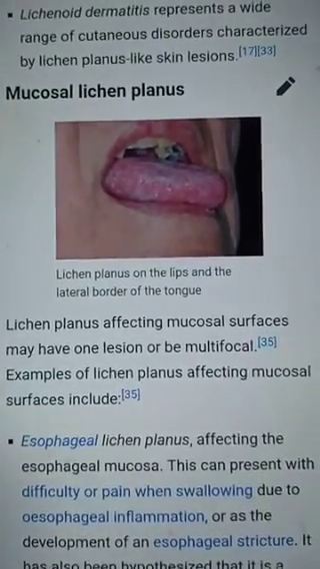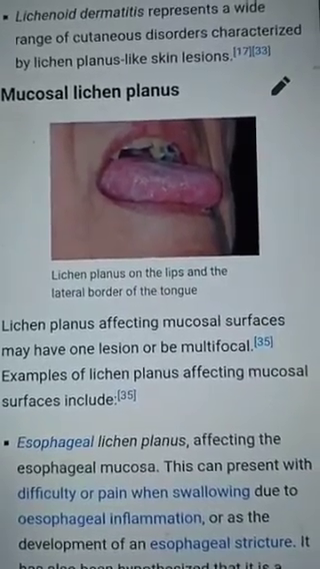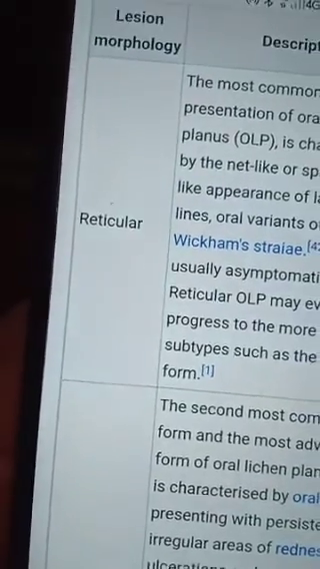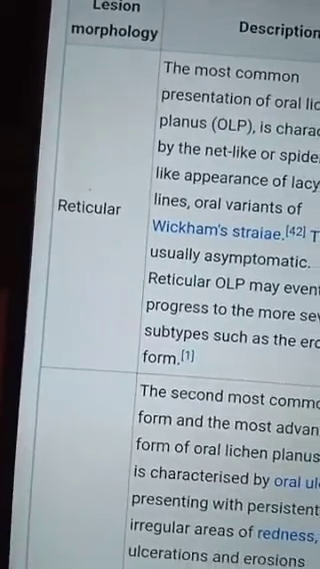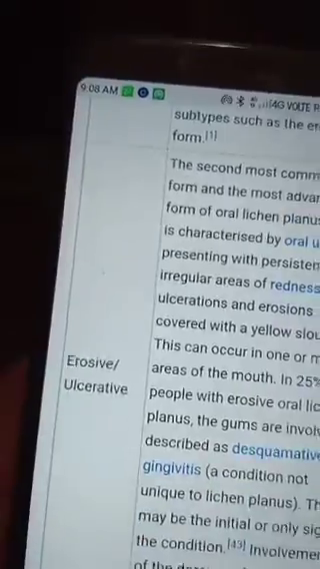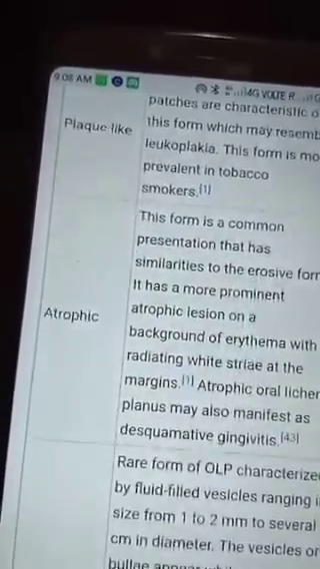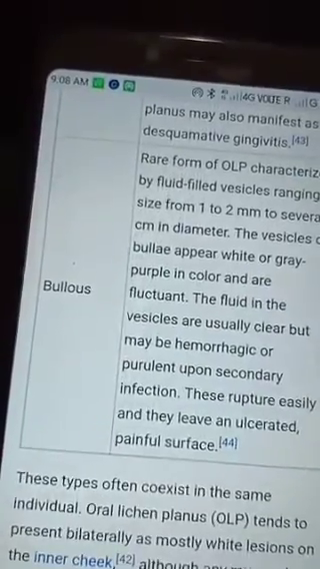Here is a case of lichen planus on the lips and the lateral border of the tongue. There are various varieties of oral lichen planus. They are reticular, erosive, papular, plaque-like, atrophic, and bullous.